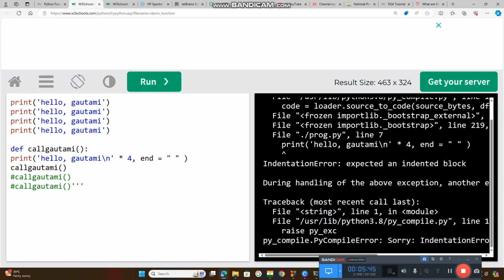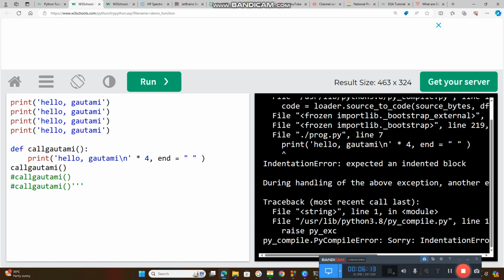Indentation is called margin. Once a function is created, whatever instructions you write after that, you need to give some margin, because here the print function has no margin. Once the def function has started, whatever statements you write under it need some margin. That is the indentation. 1 space, 2 space, 3 space, 4. Normally I will give 4 spaces, 1 tab.